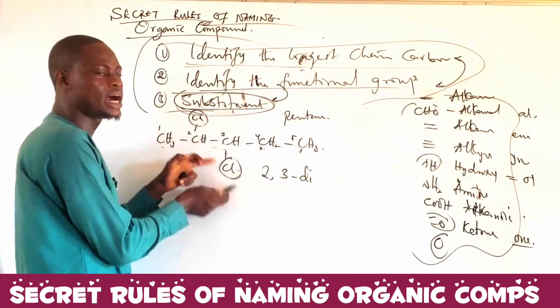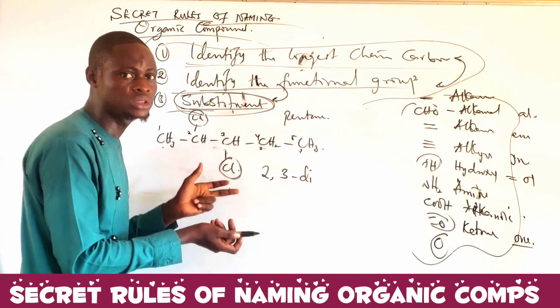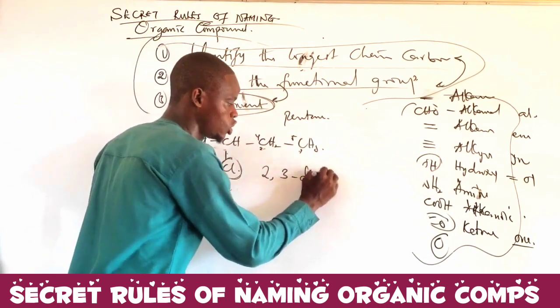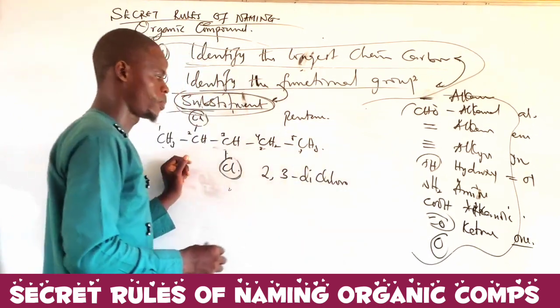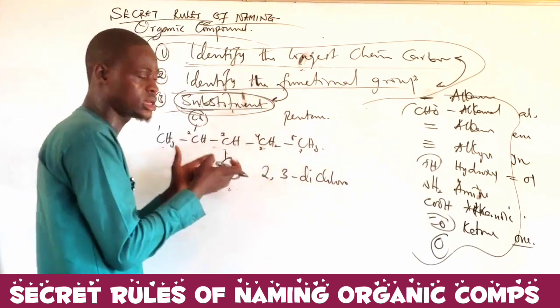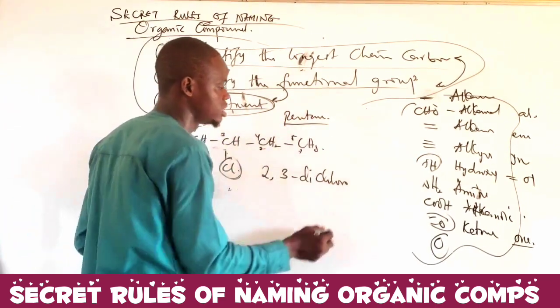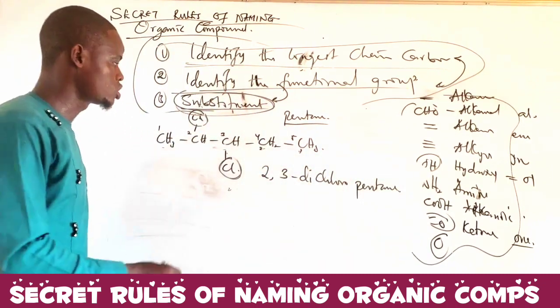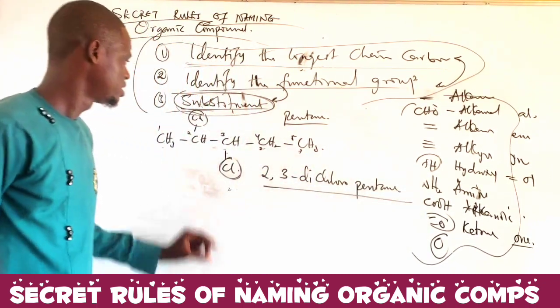Now, don't forget that they are not methyl. What kind of structural group are they? They are inorganic substituents, which is chloro. So dichloro. Altogether, dichloro. Now, what is the main name? Since there is nothing there, what's the main name? Pentane. Dichloropentane. Altogether, so 2,3-dichloropentane. That is the name of this.